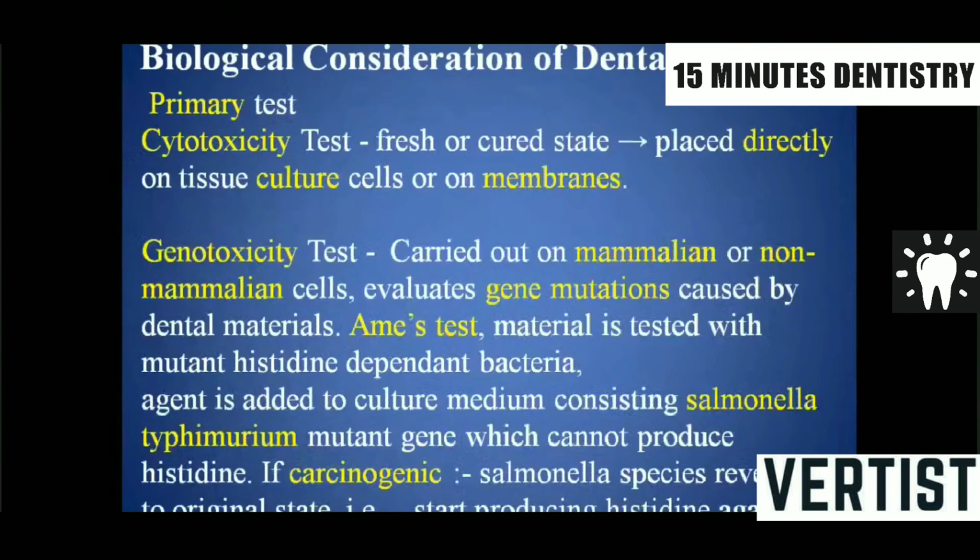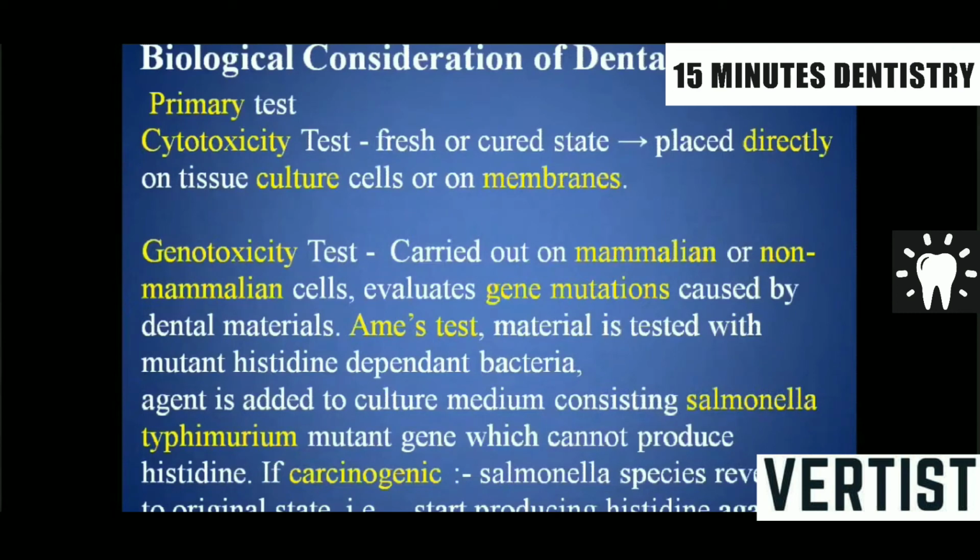So the primary test can be a cytotoxicity test, where the fresh or cured material is placed directly on tissue culture cells or on a membrane, and that membrane or tissue culture cell is observed for any incompatibility with the tissues or cells. Or it can be a genotoxicity test, which is carried out on mammalian or non-mammalian cells and evaluates the gene mutation caused by the dental material. One example is Ames test.